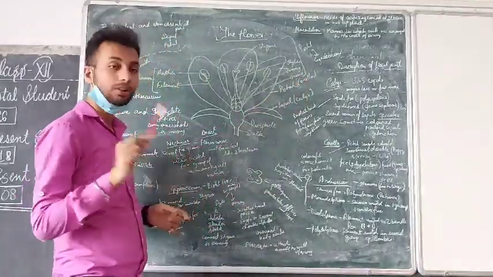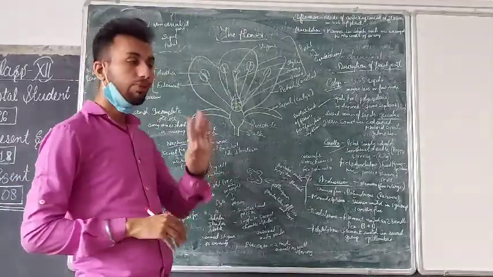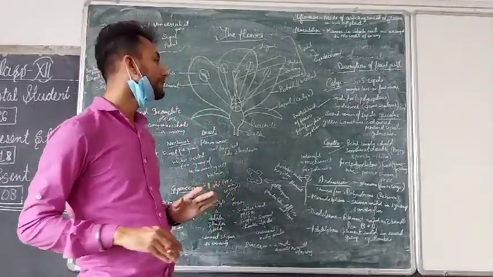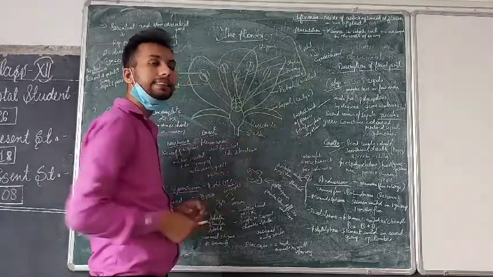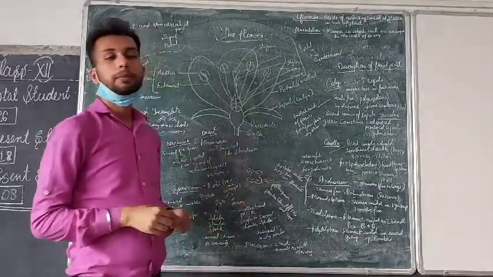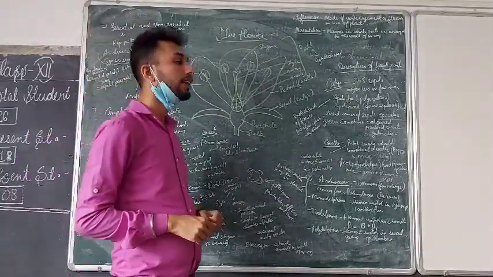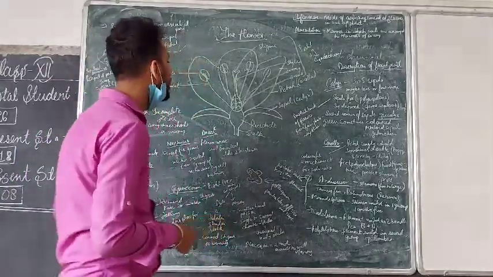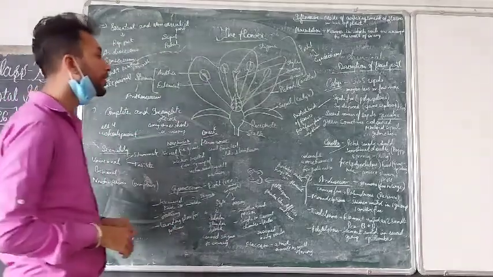So we have studied two whorls of the flower. There are four whorls of the flower, but we are studying them one by one. The first whorl of the flower is the sepals, which are green in color. And the second whorl of the flower is the petals, which are generally colored and are collectively called the corolla. Now coming to the third essential part of the flower.